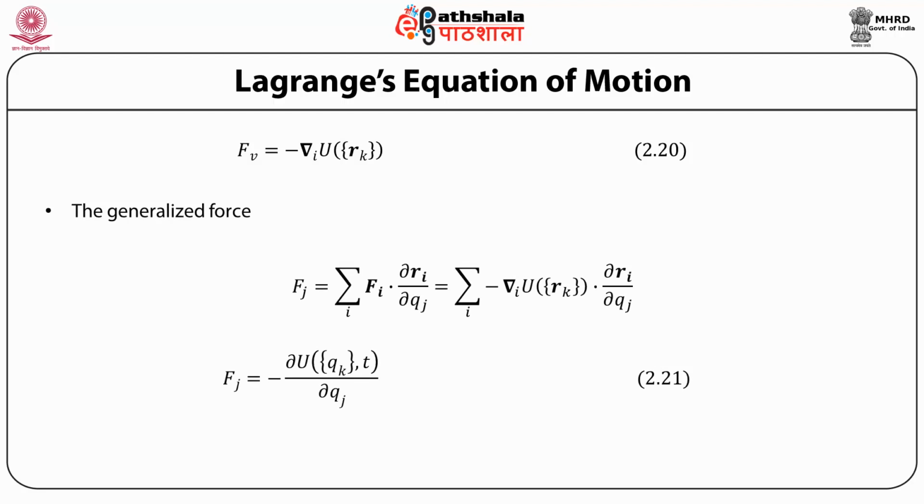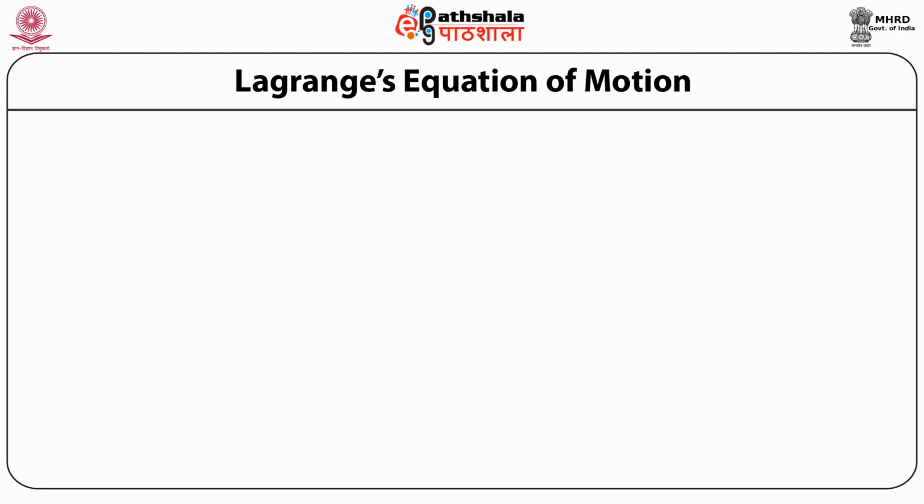Now the generalized force Fj is equal to the sum over i of the applied force dot dRi by dqj, which is equal to, then, since the applied force is given by the conservative force, minus gradient i U dot dRi by dqj. Now the force Fj is minus dU by dqj.